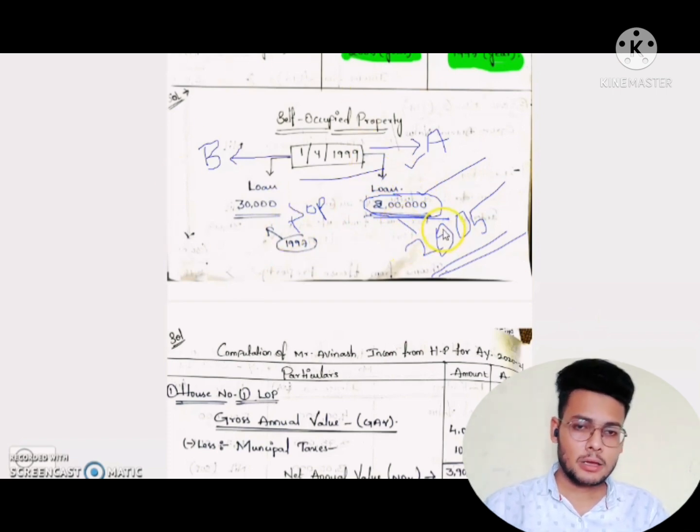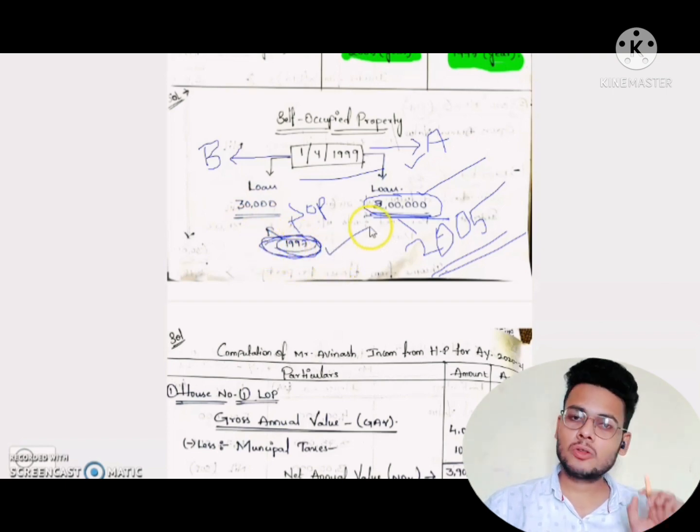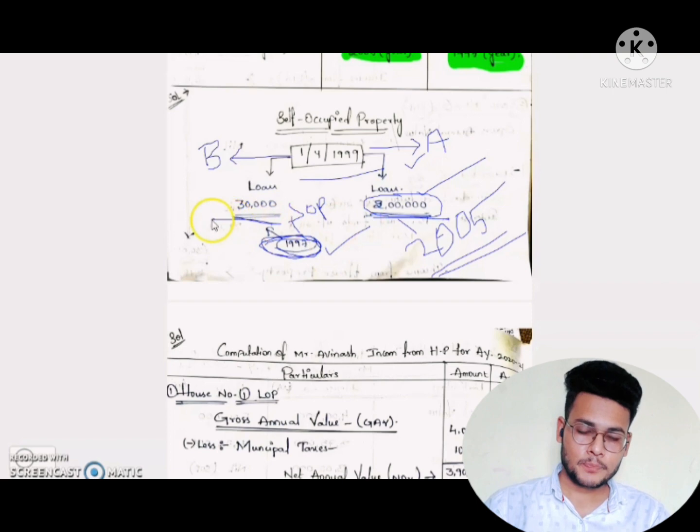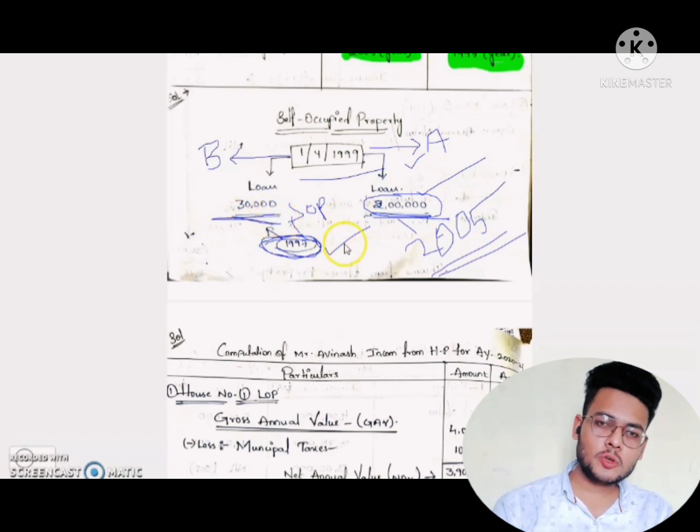After 1999, the maximum limit is 2 lakhs rupees for house property. The interest taken is 25,000, and the actual interest is within 2 lakhs rupees because he took the loan in 2005. But house 2 took the interest in 1997, before 1999, so his limit is 30,000 rupees only. Next, how are we going to solve the problem?